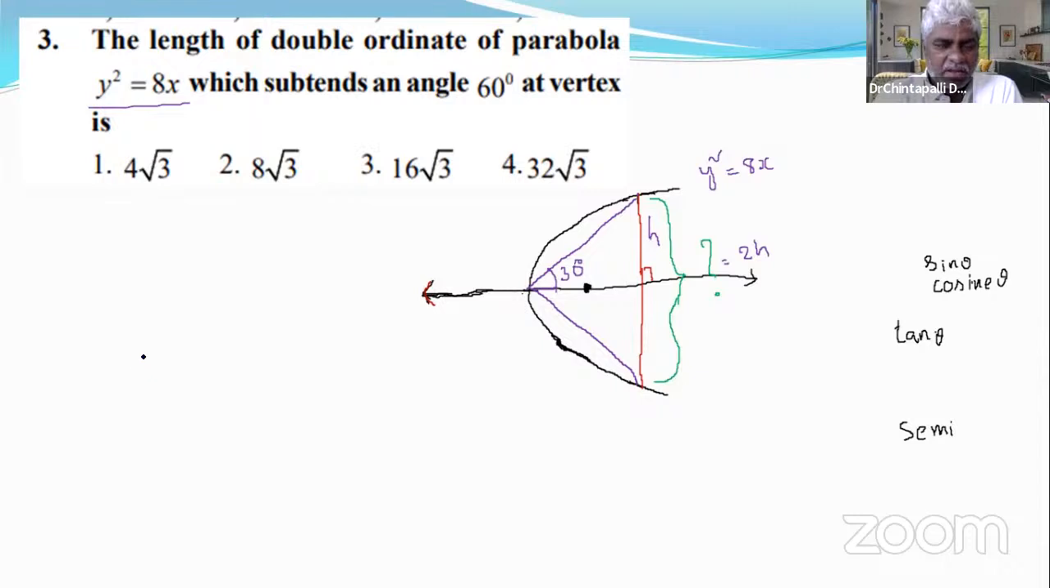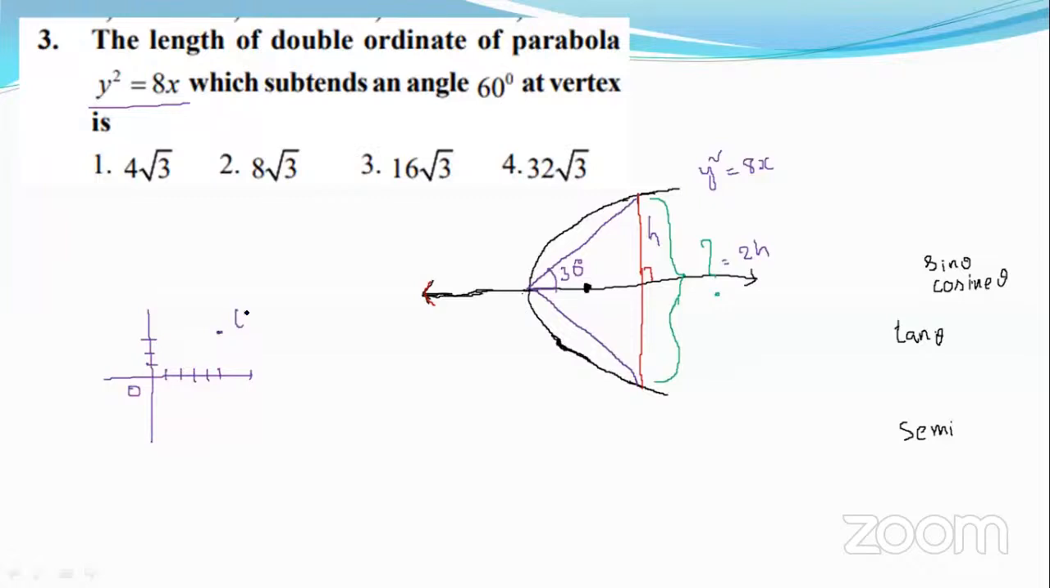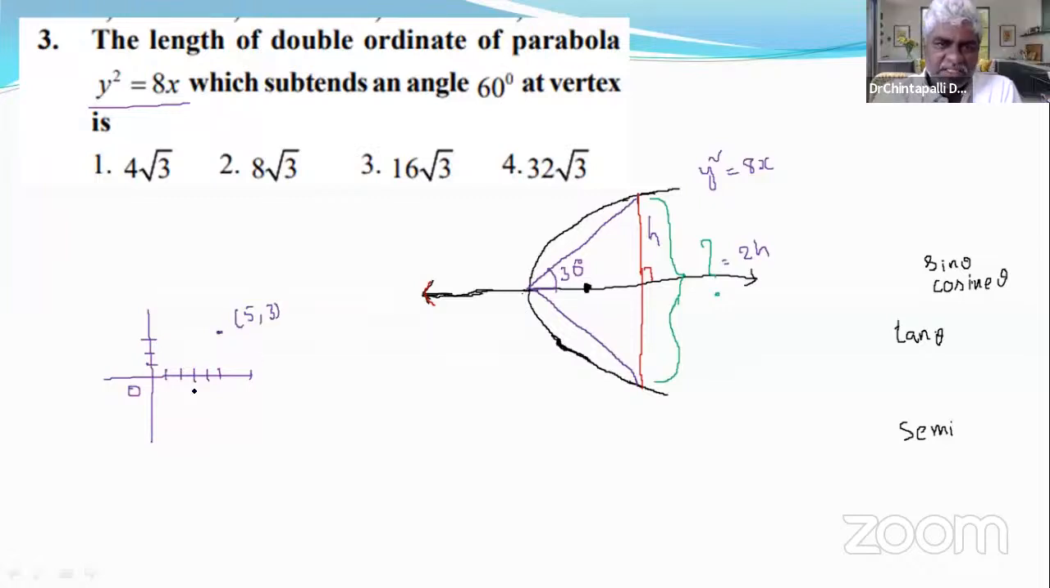Let me remind you of one basic concept of geometry: 0, 1, 2, 3, 4, 5. 1, 2, 3. What are the coordinates of these points? This point is 5, 3. So what is this 5? This distance is 5, and this distance is 3.